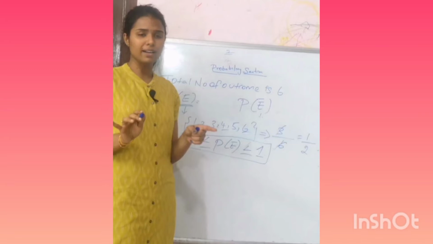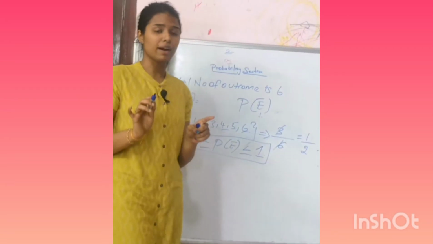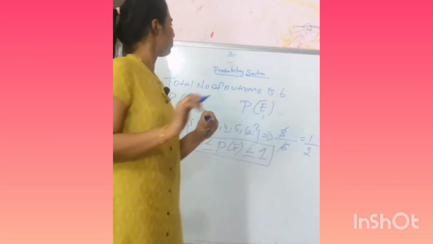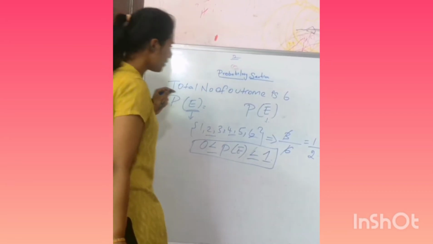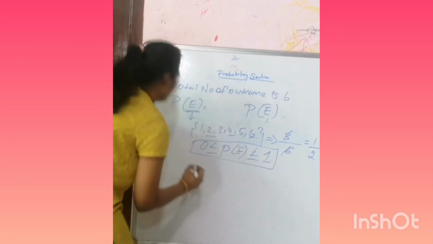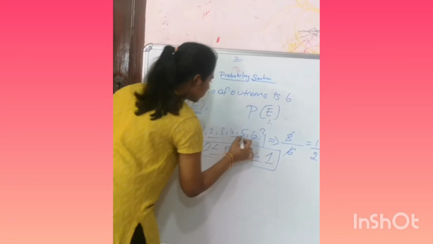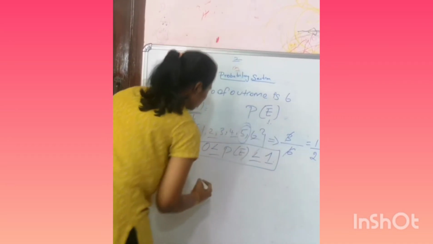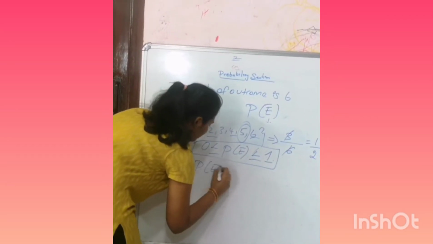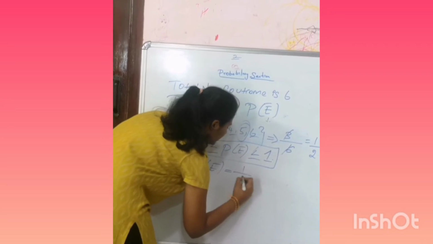Suppose you need a 5 to win the game. How is it possible? We can write 1, 2, 3, 4, 5, 6. We need 5, so the probability of the event is equal to 1 by 6.